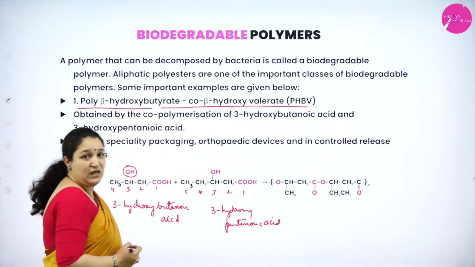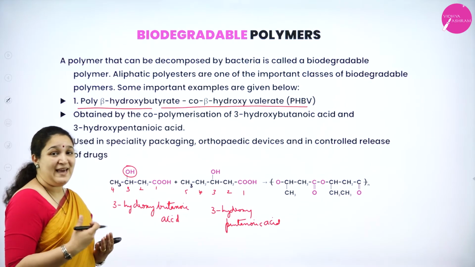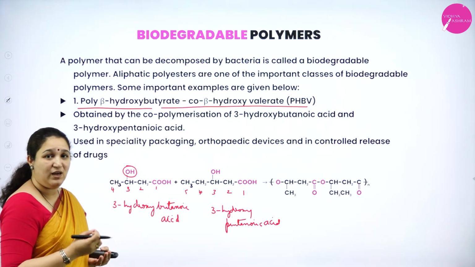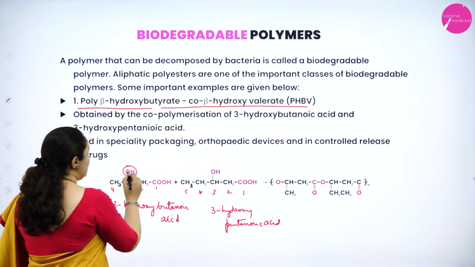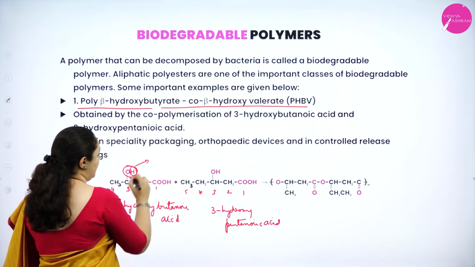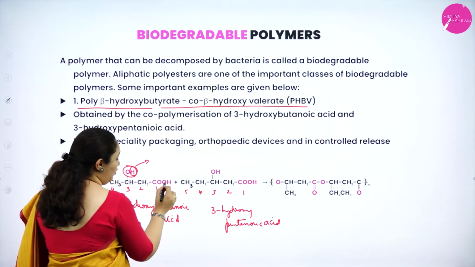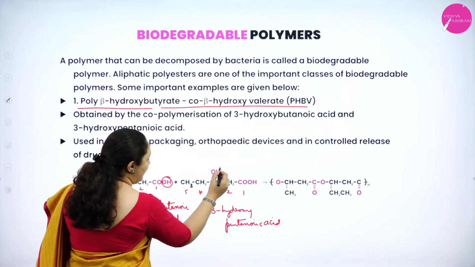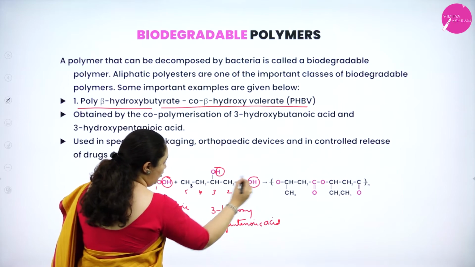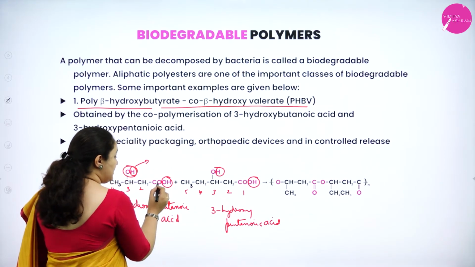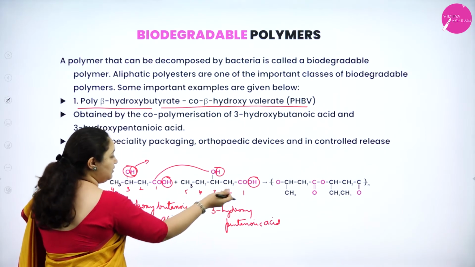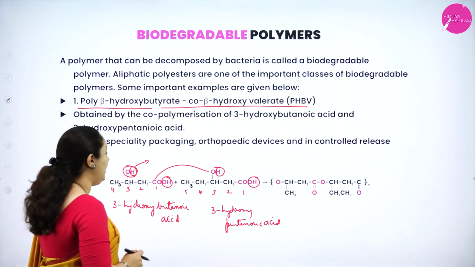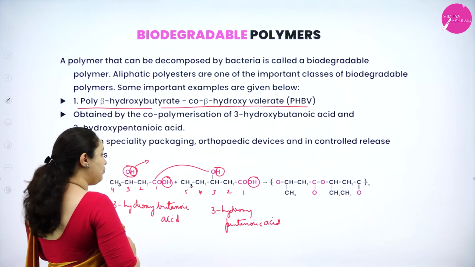Now what happens? The reaction is a polyester, so an ester COO bond is formed. Where exactly is it formed? You can see from the OH, H is removed, and from the COOH, OH is removed. Again here H is removed and OH is removed. This COO will bond with the oxygen atom of another monomer, and similarly here one more monomer can come